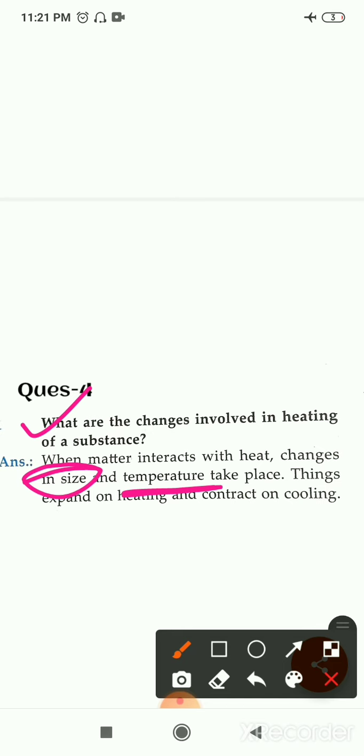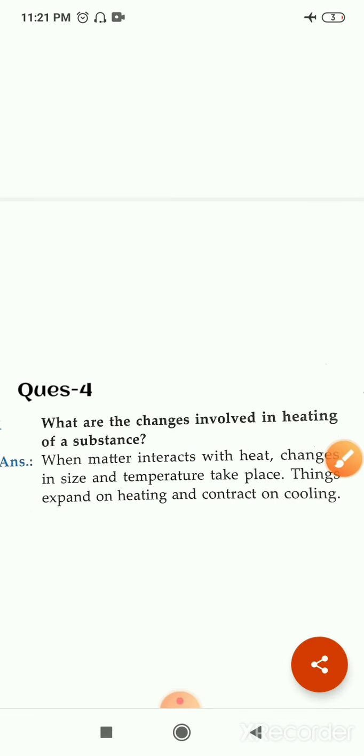And when on cooling the size will decrease, it means contraction will take place, and the temperature will also decrease, right? So what are the changes? Number one, size of the object, and the second thing is temperature. These two will change.